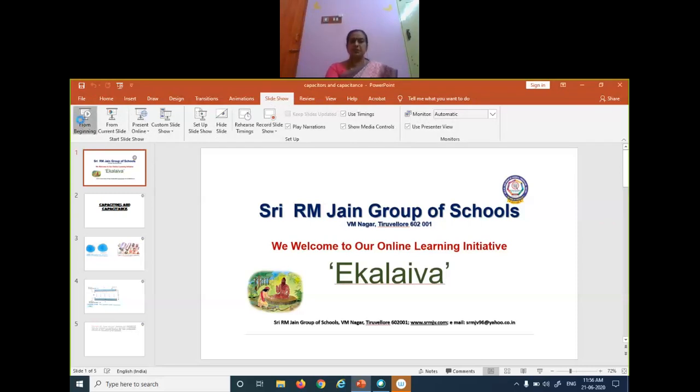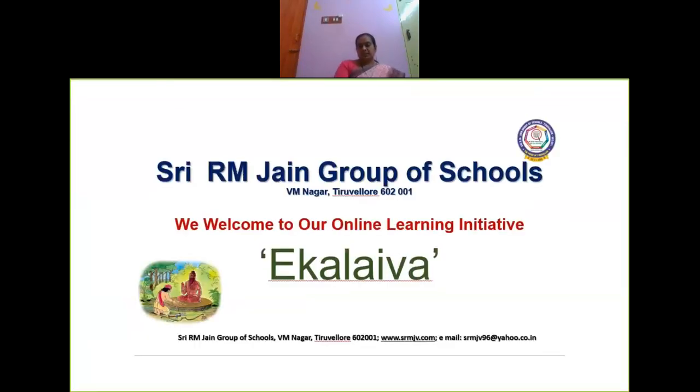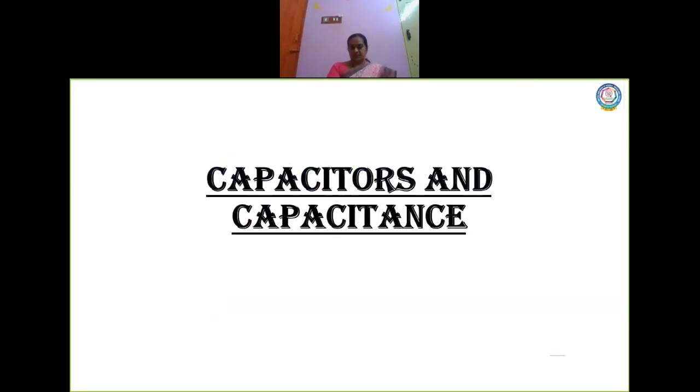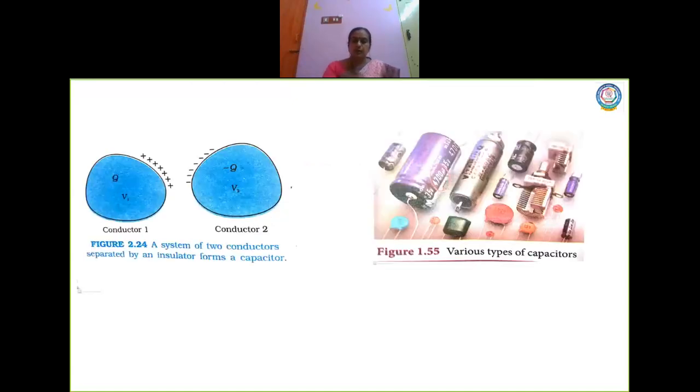You need to differentiate between a capacitor and capacitance. Whenever we talk about a capacitor, it is just a device. Capacitance means it is the property of the device. So what is a capacitor?